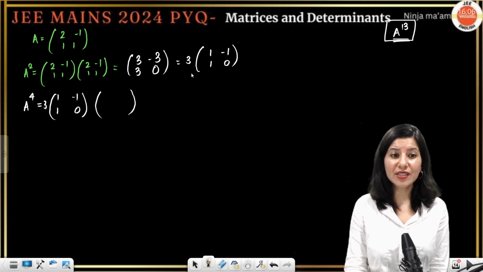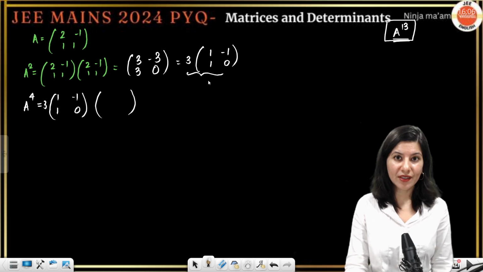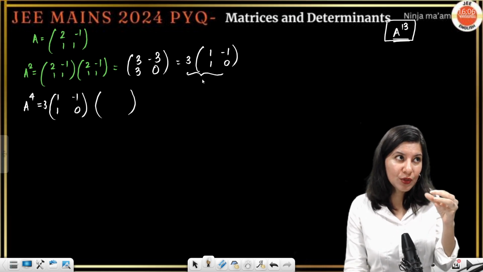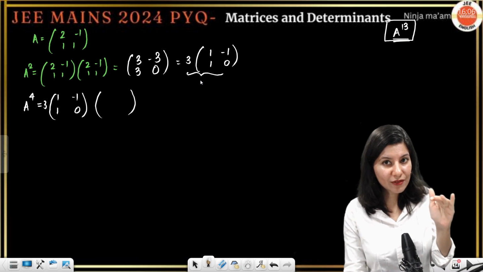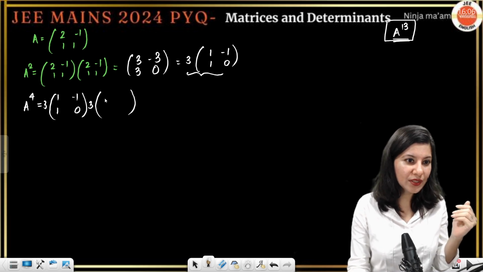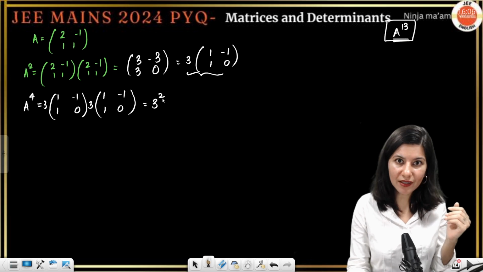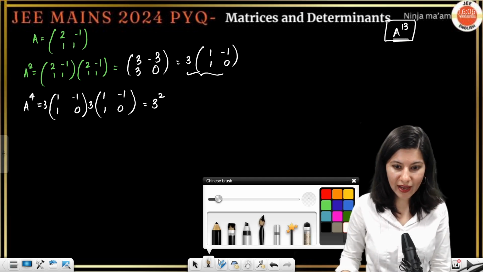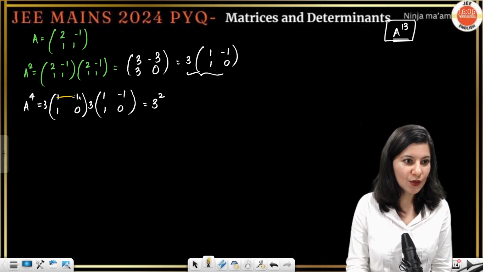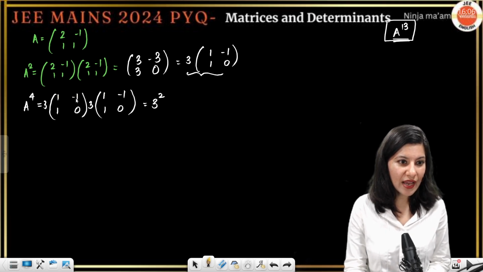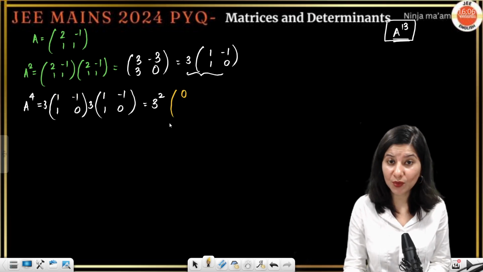It is obviously better to take 3 common, because if you deal with multiples of 3, the calculation will be tougher. Again, one more 3 times 1 minus 1, 1, 0. So this is going to be 3 square. And now you just have to do this. Row 1, column 1: 1 and minus 1, so this is 0.